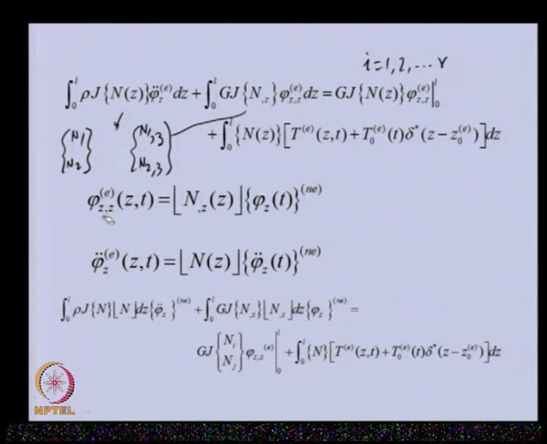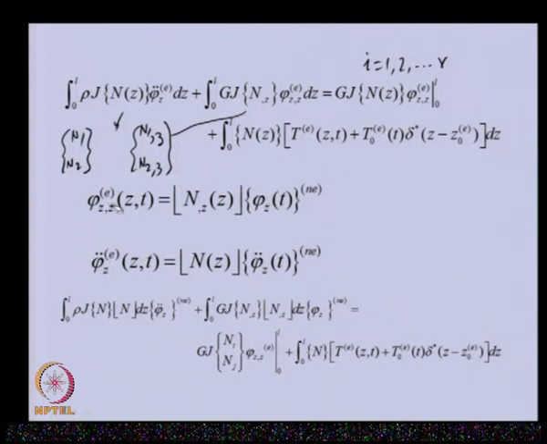So, the shape function we are able to differentiate once, because only the shape function will get differentiated, as this is time dependent. So, this will not get differentiated with respect to z. This is the field variable which is a function of both z and t. This is the field variable at the node, which is a function of time only. So, this is the difference.